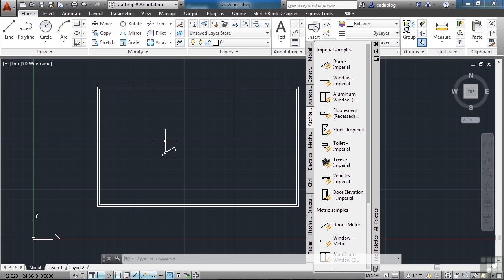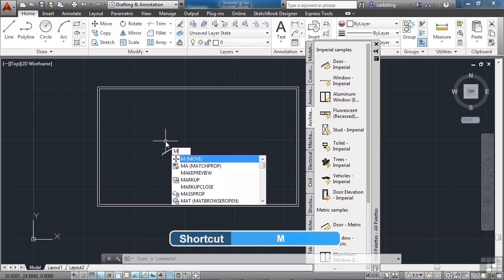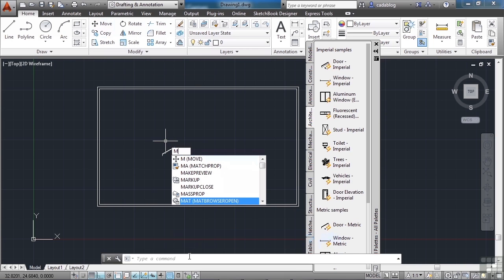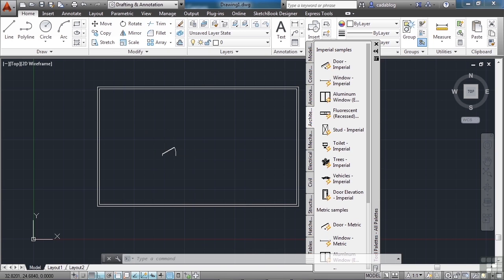That's okay. Now we're going to move this door. We're going to put it somewhere on the wall. Type in the letter M for move. Now you can see that the command is right up here. You can use that command, or you can type commands in on the keyboard across the command line. Either way works fine. Press Enter,